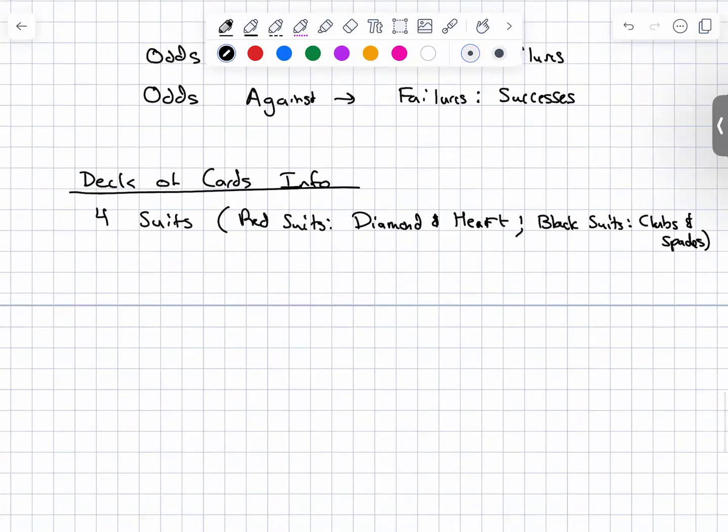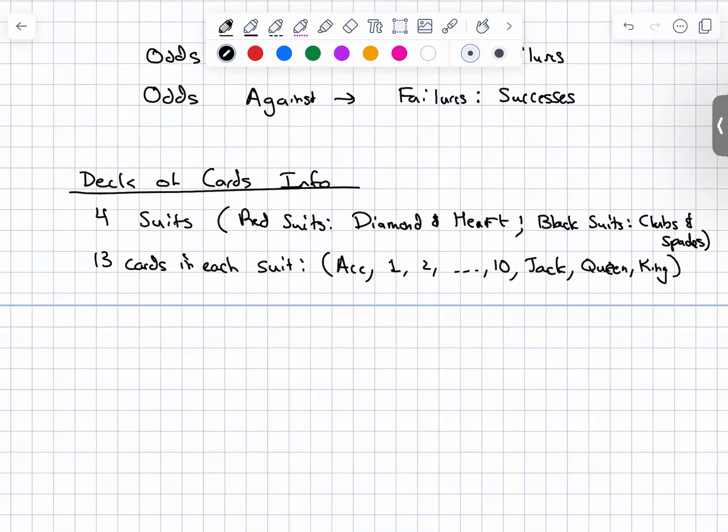But so all right, 4 suits, 13 cards in each suit. And then I'd write ace, 1, 2, to 10, and then jack, queen, king. And then I write that face cards are jack, queen, and king. That's what I'd write. Is that sufficient?